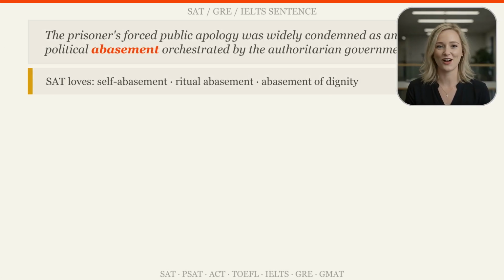Here's an example sentence for SAT, GRE, or IELTS. The prisoner's forced public apology was widely condemned as an act of political abasement orchestrated by the authoritarian government.